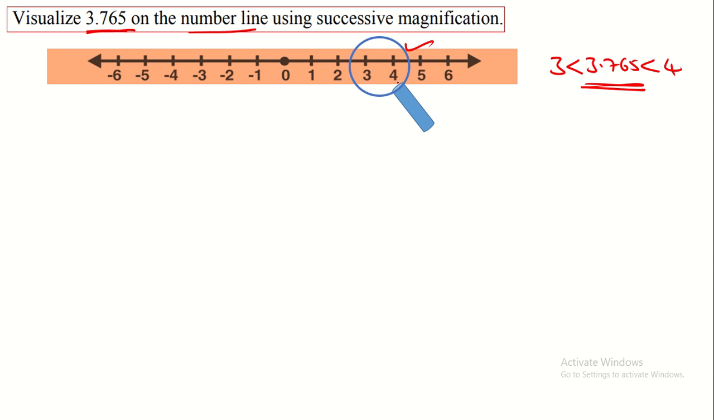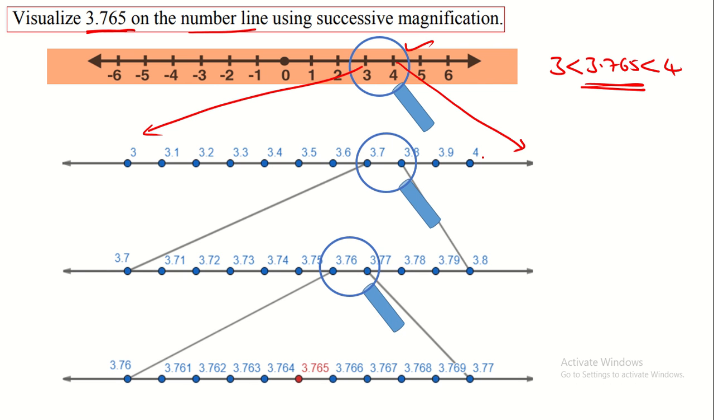We have to take this as the magnifying instrument. By magnifying, we take this 3 on the number line and expand 3 and 4 like this. You observe here, from this point we expand 3 to 4. By expanding, 3.1, 3.2, 3.3, 3.4 up to 4, this 3.765 lies between 3.7 and 3.8, because it is greater than 3.7 and less than 3.8.